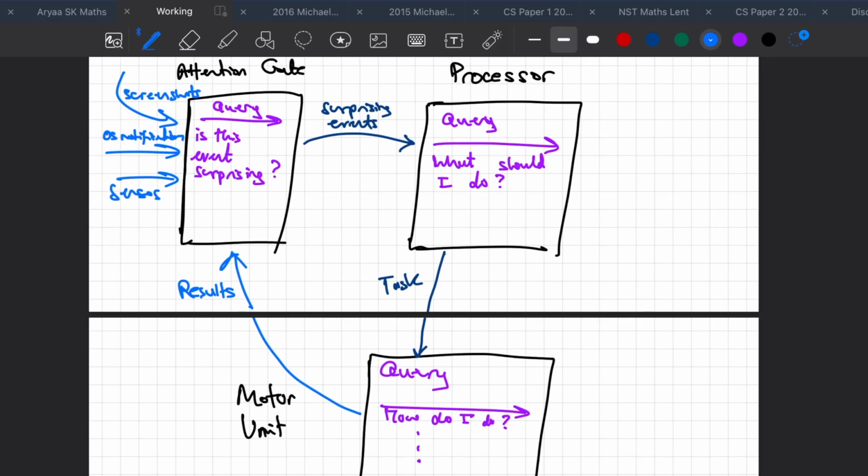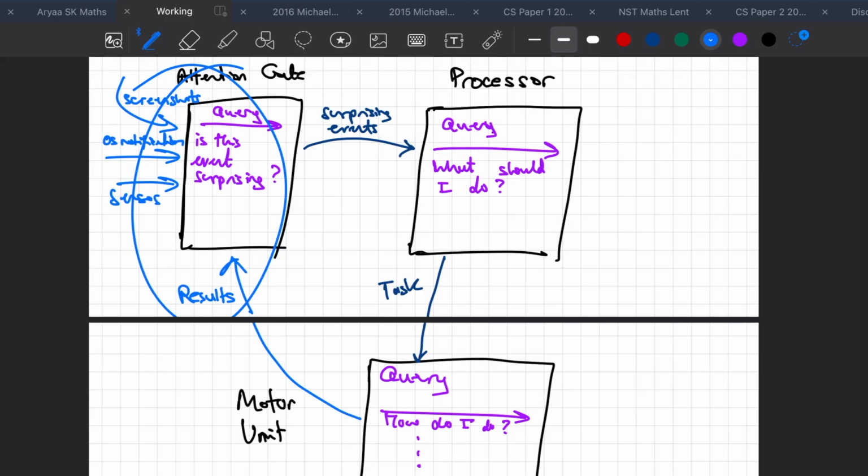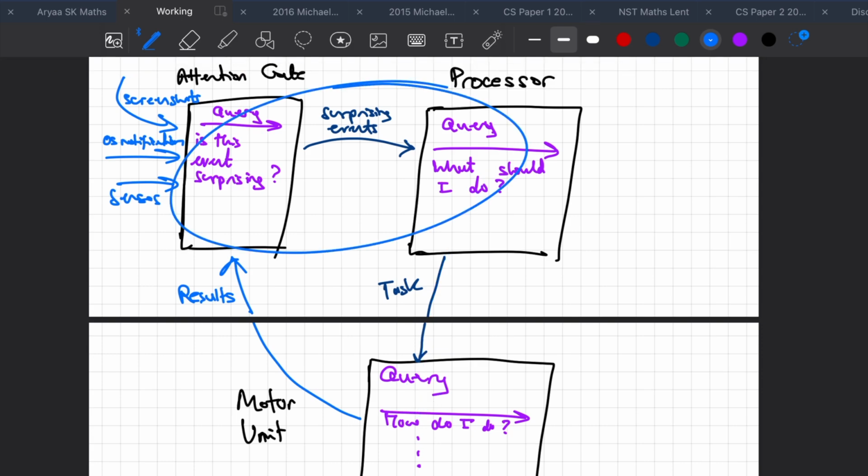So cool, we've got the overall flow. We take in all the interrupts and stuff from the external world, i.e. the computer, we take it into the attention gate, pass it through the processor, and then if the processor decides what to do, it sends it over to the motor unit, and we just process it. And this is completely asynchronous, so we can be processing multiple things at a time.